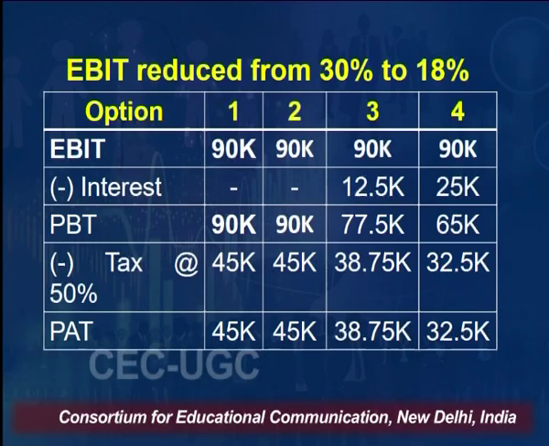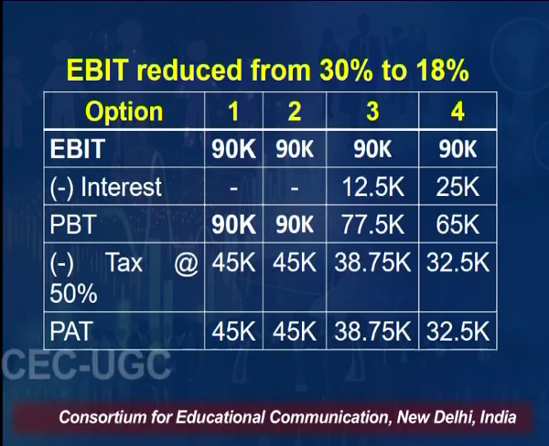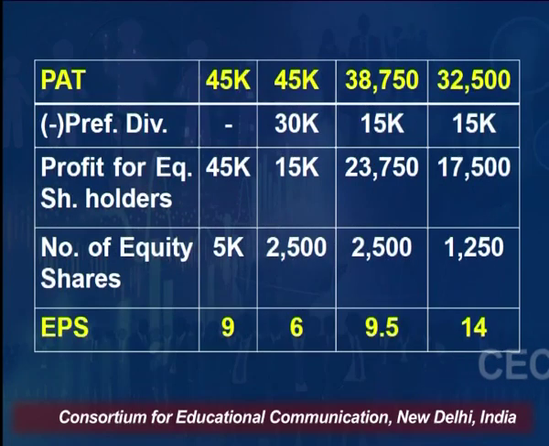After deducting tax from profit before tax, we will get profit after tax, which is 45,000 in case 1, 45,000 in case 2, 38,750 rupees in case 3, 32,500 rupees in case 4. Taking these profit after tax values ahead in this table, now we have to deduct preference dividend because we have to give this amount to our preference shareholders.